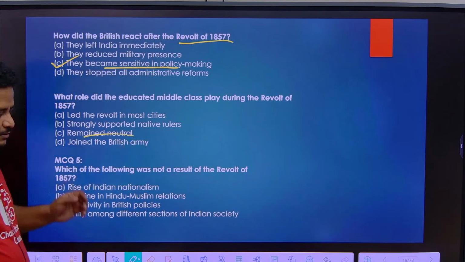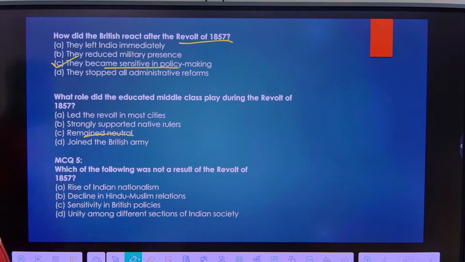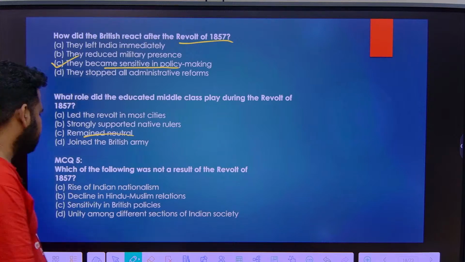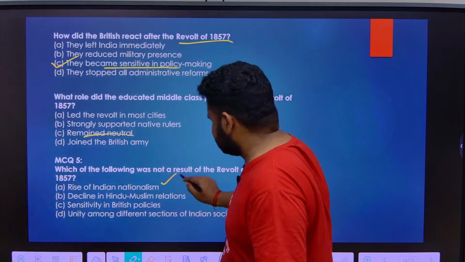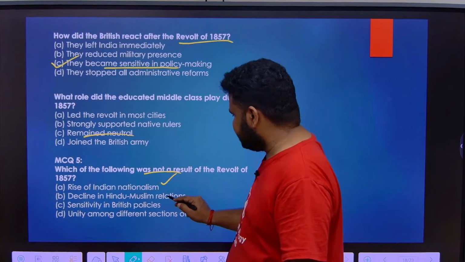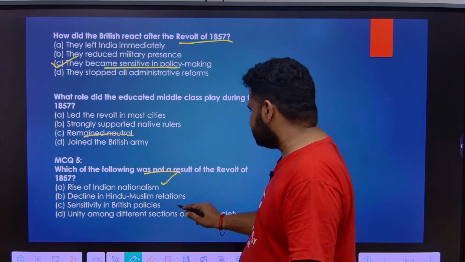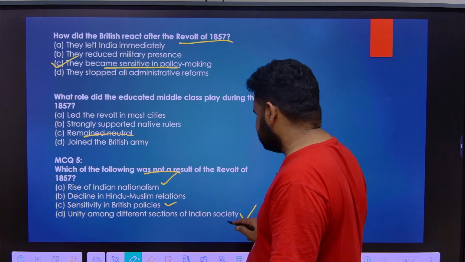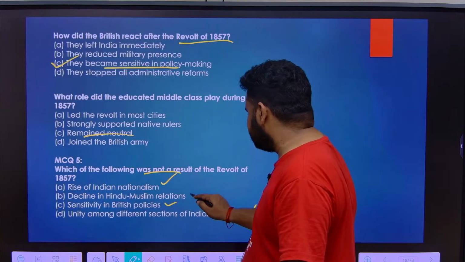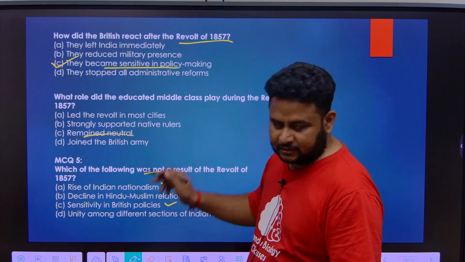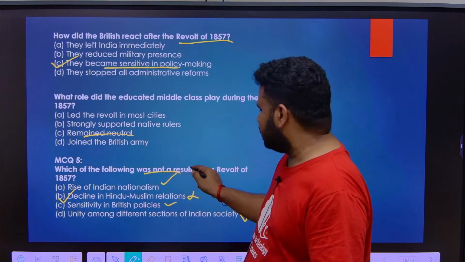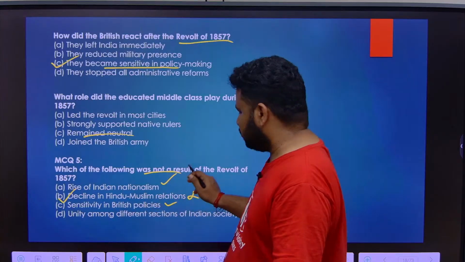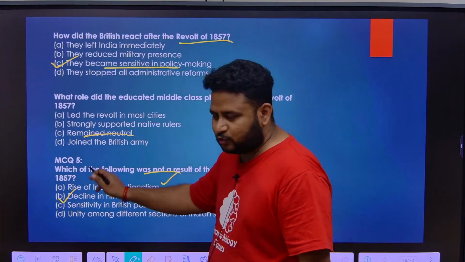Same question is repeated. Next thing is, which of the following was not a result of the revolt of 1857? There was rise of Indian nationalism. Yes, they are telling not, so please read correctly. Decline in Hindu-Muslim relations. Sensitive British policies. Yes. Unity among different sections of Indian society. Yes. Decline in Hindu-Muslim unity: no, there was no decline. There was improvement. So this is the right answer, because the question asks which is not a result. There was improvement, not decline.